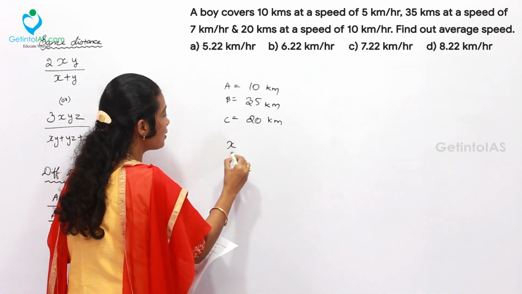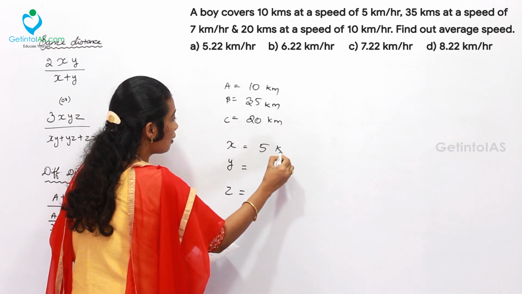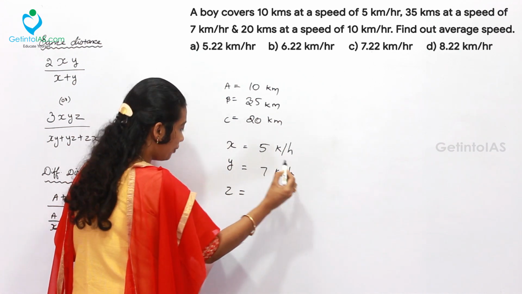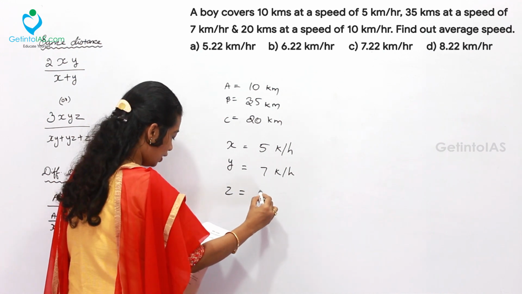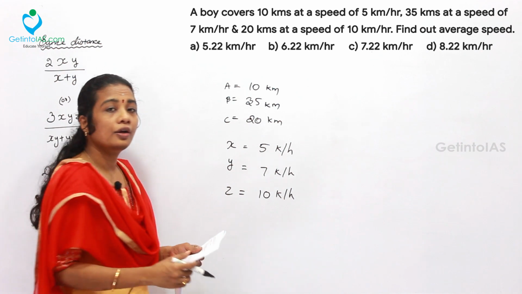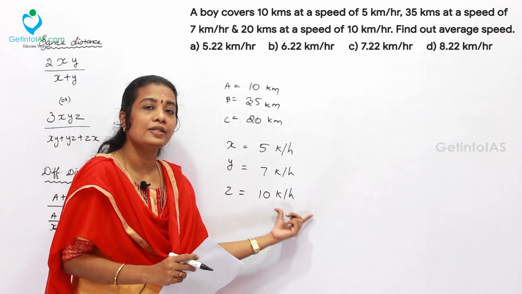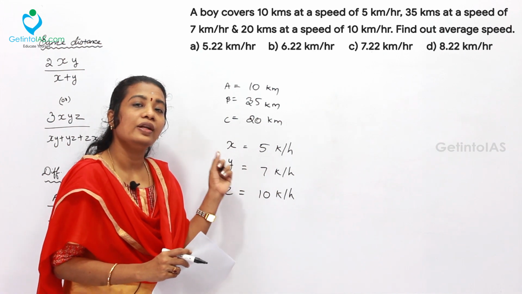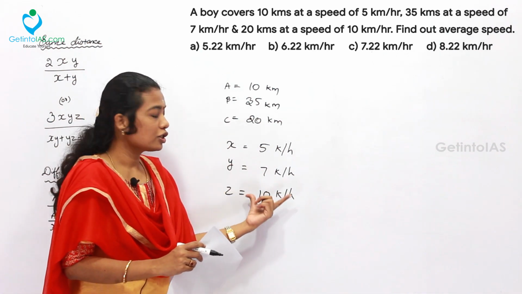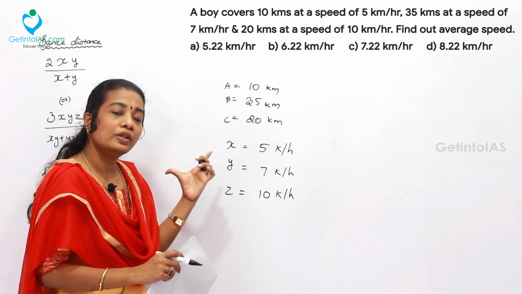What are the 3 different speeds? Let me take the speeds X, Y, Z. X is 5 km per hour, Y is 7 km per hour, and Z is 10 km per hour. Here the distances and the different speeds are given. You can directly find the time. Time is equal to distance divided by speed. Then afterwards you can solve for the average speed.